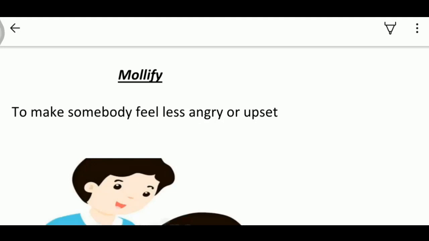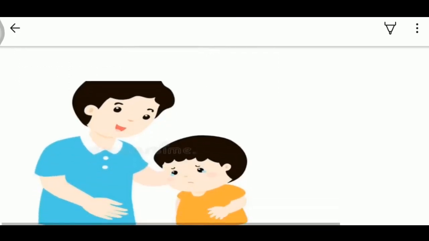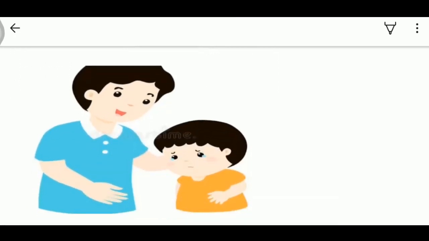So, our next word is mollify. Mollify means to make somebody feel less angry or upset. This is a kind of an effort you do for somebody to make them less angry or upset. You can look at the picture. In this picture, a parent tries to console his child to make him less upset.